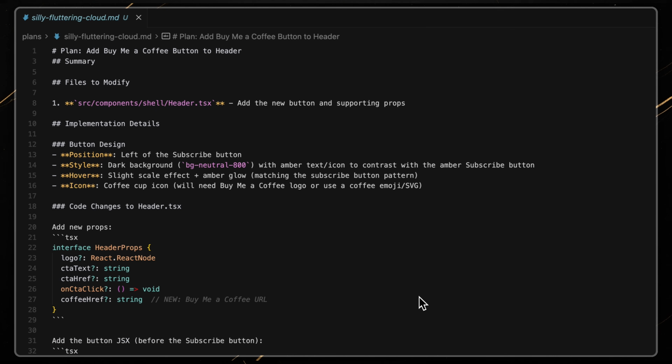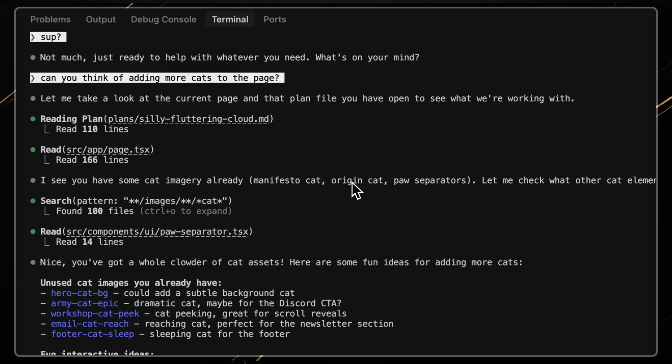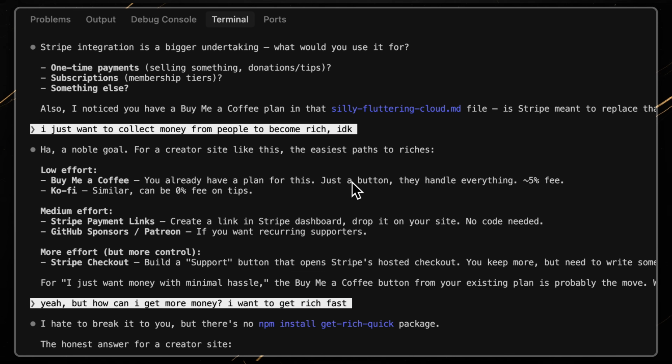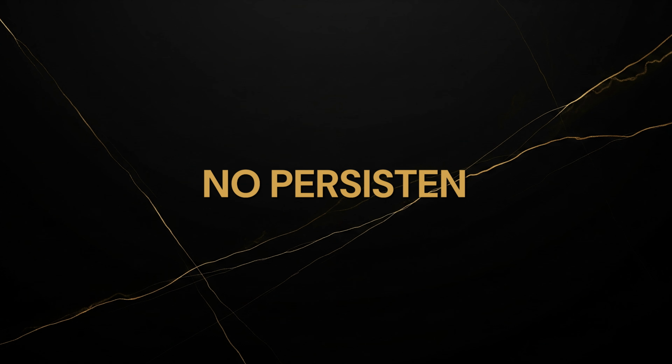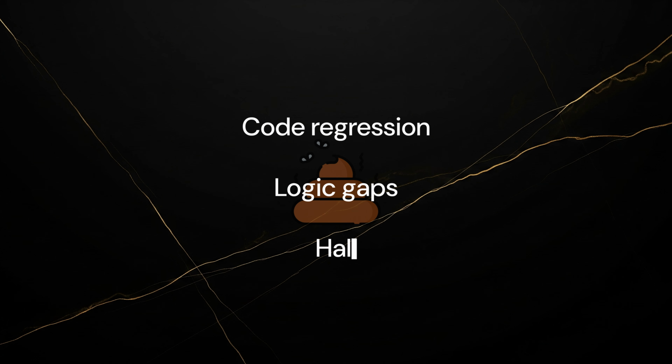Let's talk about why spec-driven development exists in the first place. When you chat with an AI coding assistant, your requirements are scattered across a long conversation. No structure, no persistence. When the context window fills up, the AI forgets what you agreed on. You end up with code regression, logic gaps, and hallucinations.